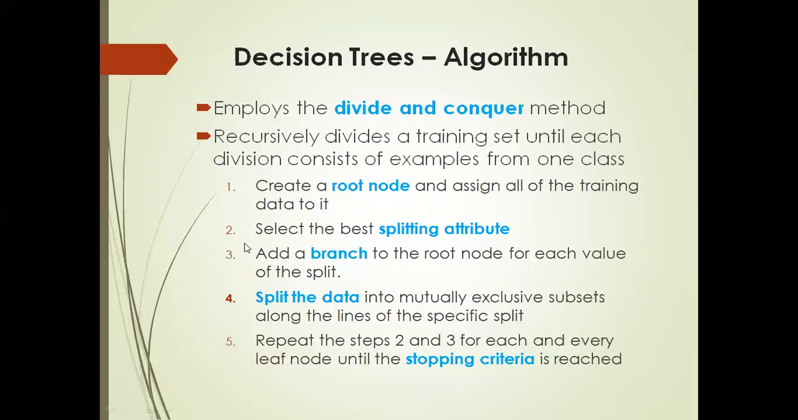So here the second step is select the best splitting attribute. Here we are going to select the best splitting attribute. Based on what we are going to select, that I'll tell you: based on the least error value. We'll see this particular concept in detail later. Then the third step is add a branch to the root node for each value of the split. So what we are going to do is add the branch.